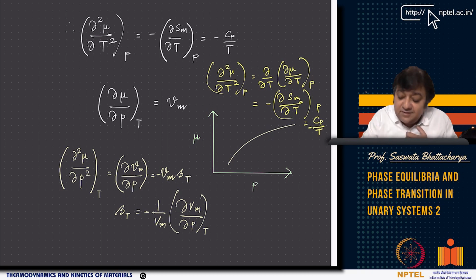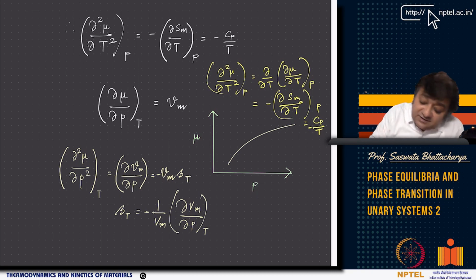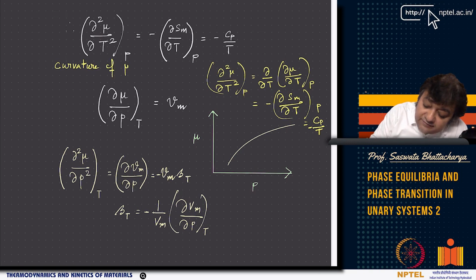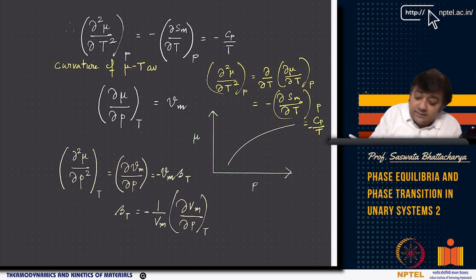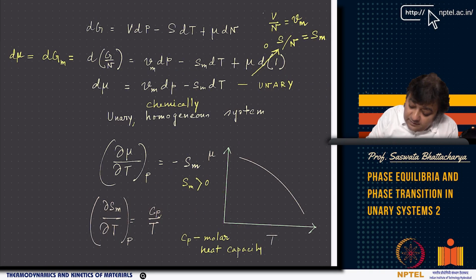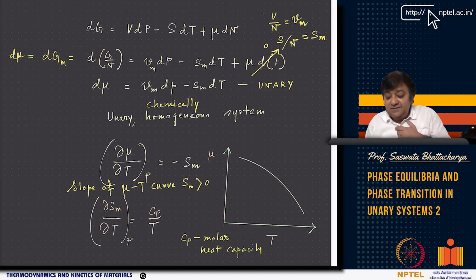So ∂²μ/∂T² is minus Cp by T. So ∂²μ/∂T² gives me the curvature of the μ-T curve, and ∂μ/∂T gives me the slope of μ-T, which is always negative because Sm is greater than 0.